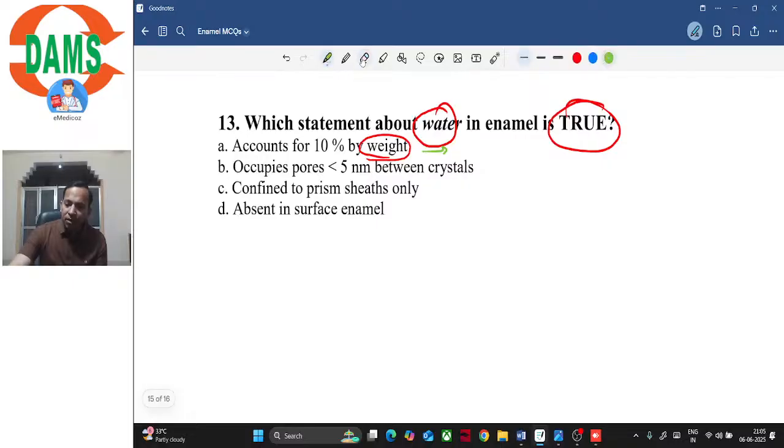Water by weight makes up 3%. It occupies pores less than 5 nanometers between crystals. When we were talking about hardness, I drew these crystals, and I told you that there is some space between these crystals, and this space is less than 5 nanometers.